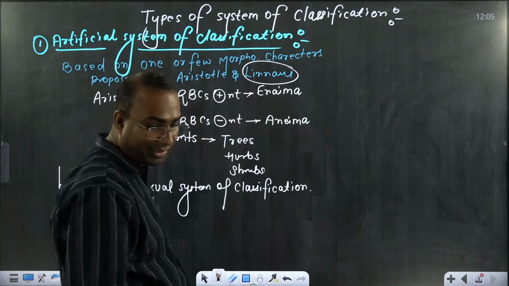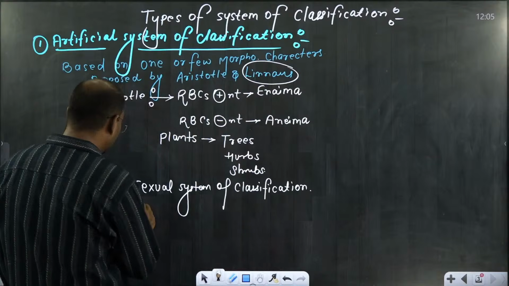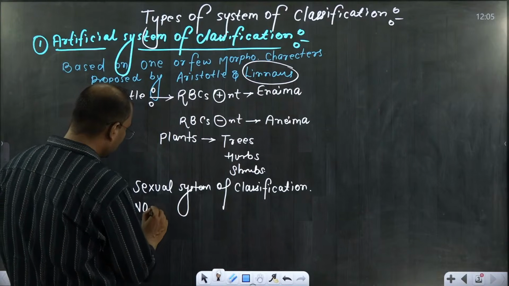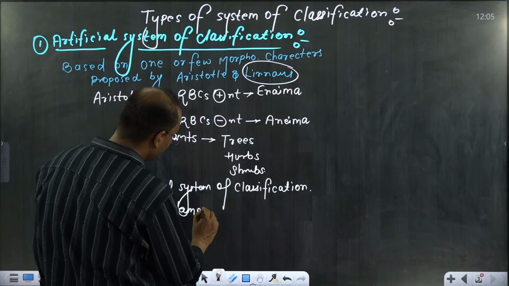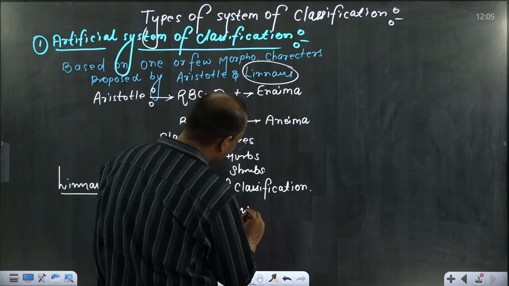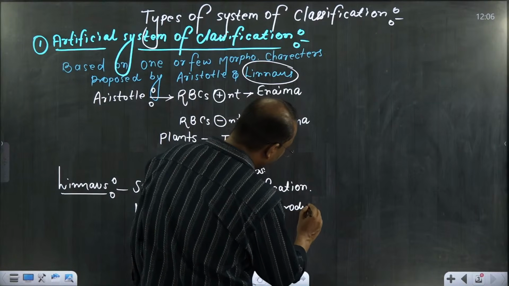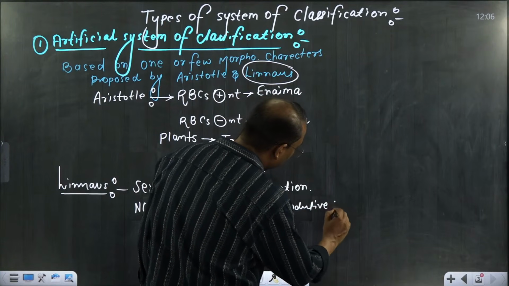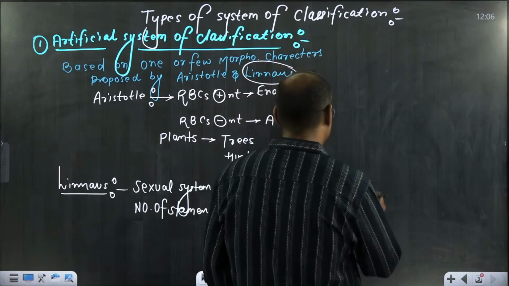Because Linnaeus said that the number of stamens, and you know very well stamen is the male reproductive part, he said number and structure both.